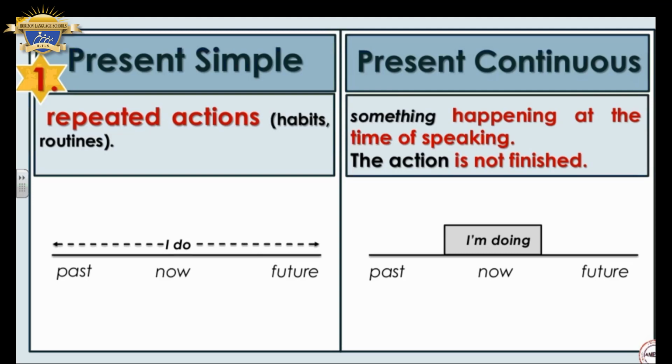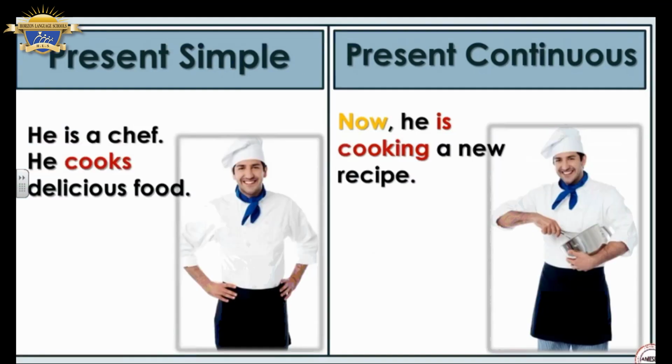Present simple and present continuous examples. He is a chef. He cooks delicious food. It's a routine for him. But when I say now, he is cooking a new recipe, what does it mean? It means that the action is not finished here. When I say he is cooking, it means that he is still cooking and he hasn't finished yet.